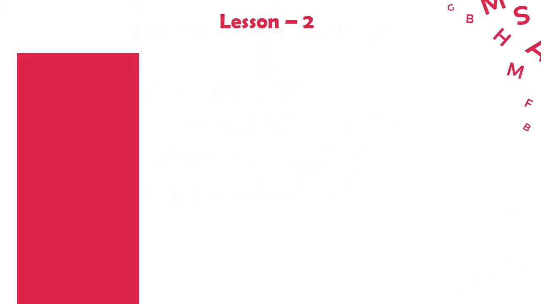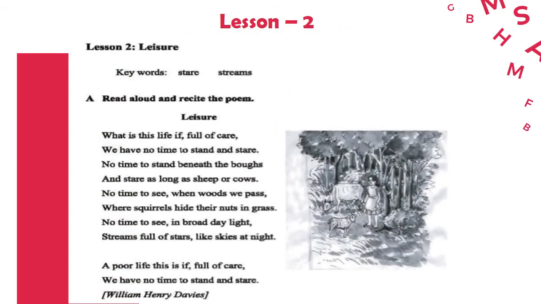This is lesson 2. You can see the picture of lesson 2. Oh, it's a poem, and its name is Leisure. It is written by William Henry Davies. So let's read the poem, okay? What is life if full of care?